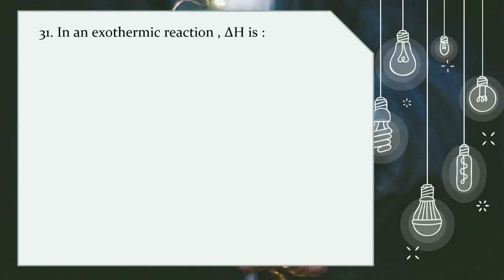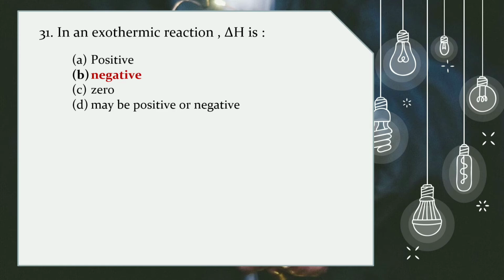31. In an exothermic reaction, delta H is positive, negative, 0 or maybe 0 or negative. The correct answer is B, negative.